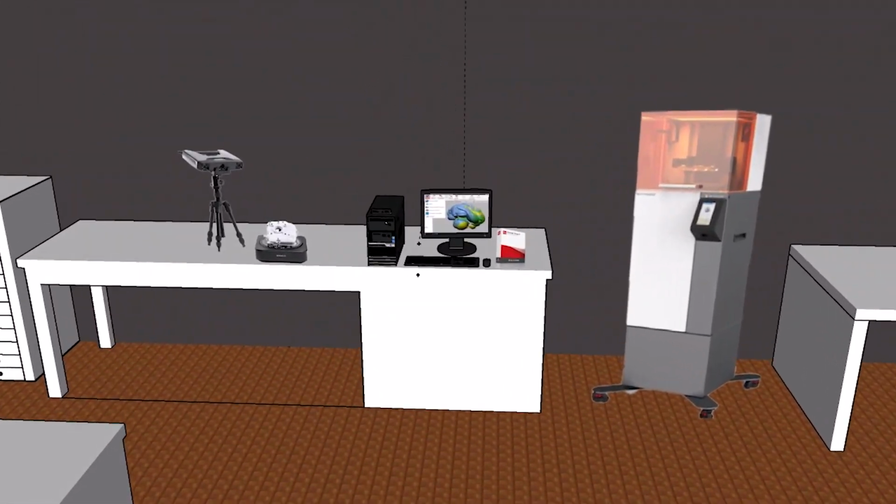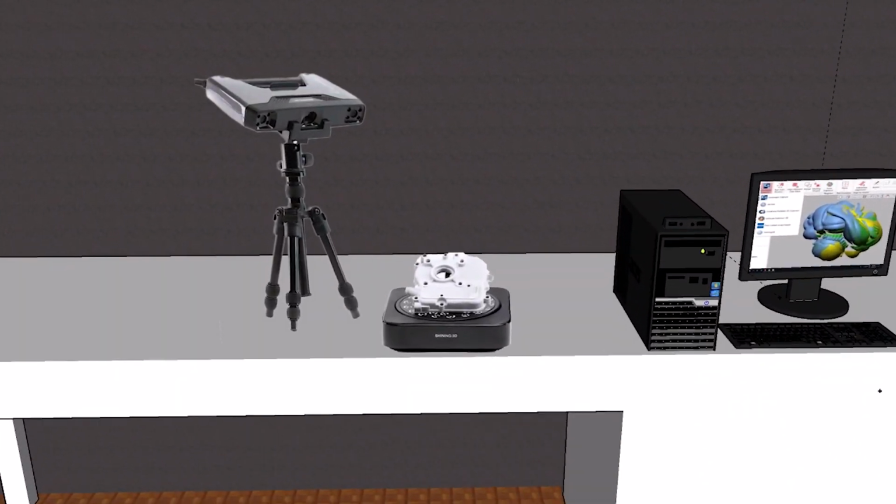This is just an example of how the Precise 3DM 3D Digital Manufacturing Lab will be.